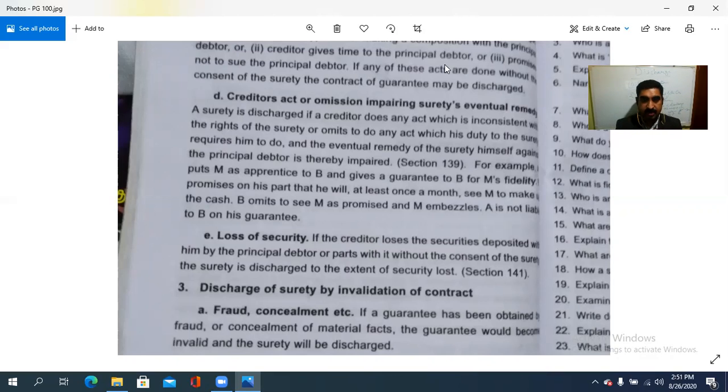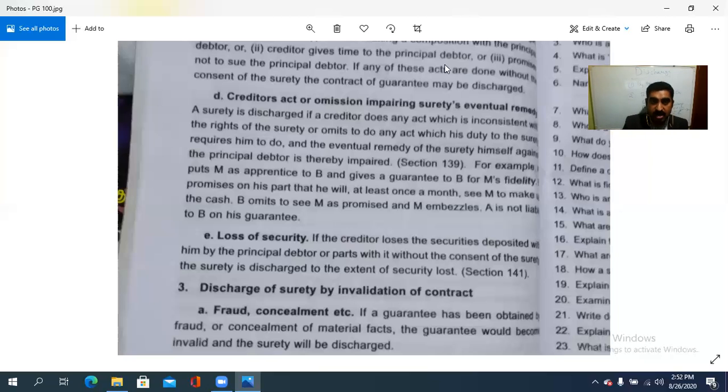Oh, okay. Then B omits to see M as promised. B is being omit, ignoring to see, or maybe purposely that one. B omits to see M as promised and M embezzles in that way. Therefore, A is not liable to B. ആ ഗ്യാരണ്ടിയില് A B യെ കുറ്റപ്പെടുത്താൻ പാടില്ല. കാര്യം എന്തുകൊണ്ടാണ്? Because due to the act of the creditor or omission in impairing surety's eventual remedy is there.